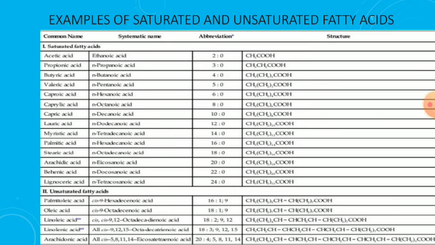Next, linoleic acid, linolenic acid and arachidonic acid contain 2 or more double bonds. The 2 double bond compound is linoleic acid, the 3 double bond compound is linolenic acid, and the 4 double bond compound is arachidonic acid. Those 3 are examples of polyunsaturated fatty acids because they contain 2 or more double bonds.